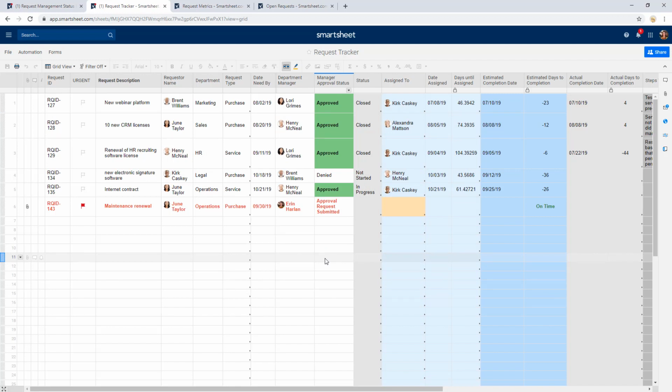This allows us to create these rules on our sheet that give us some quick visual indicators of important information that we want to pay attention to. The second thing that automatically kicked off was an approval request for the manager.